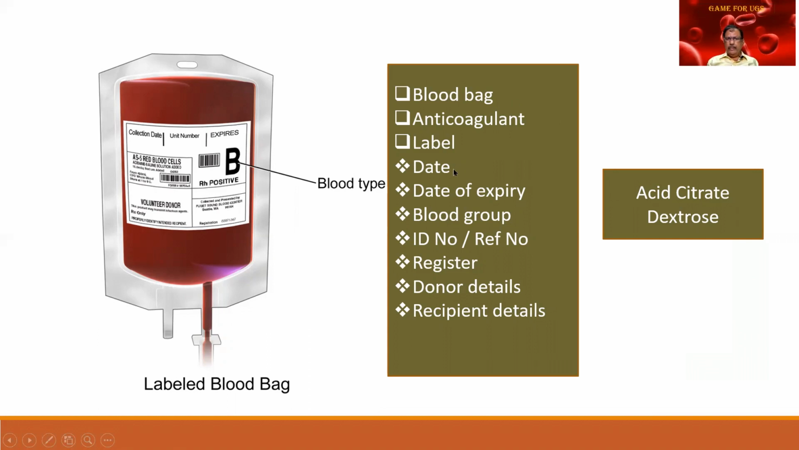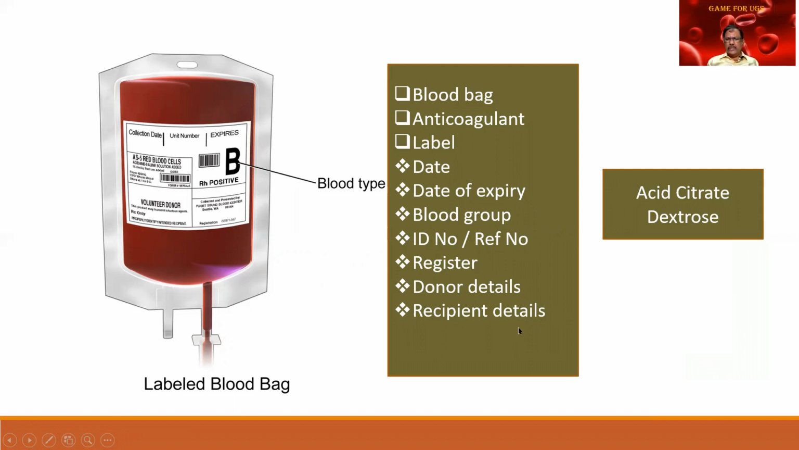There should be a label carrying all these details. What is the date of donation? What is the date of expiry? What is the blood group? ID number, reference number. And these should be entered in the register also. And similarly, the details of the donor and any recipient details.